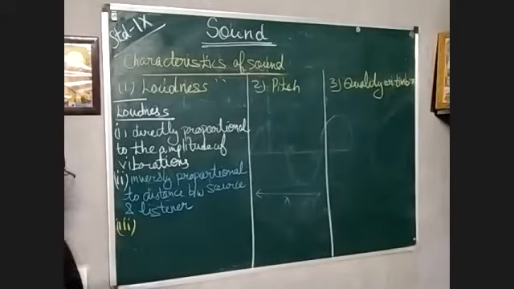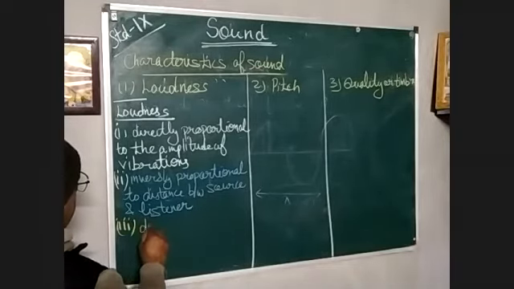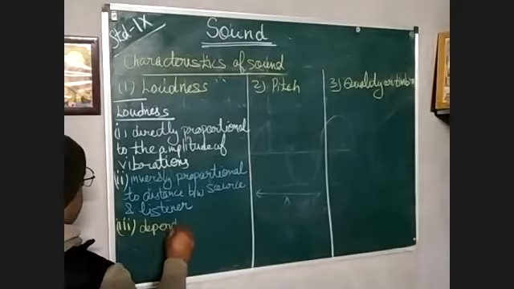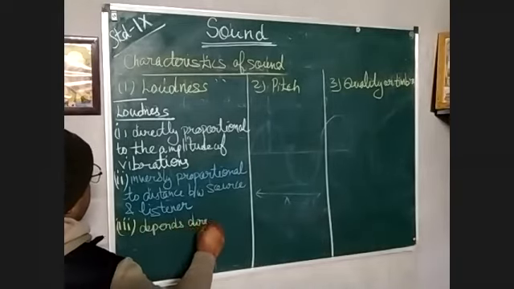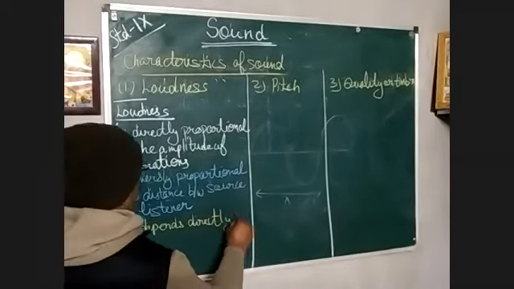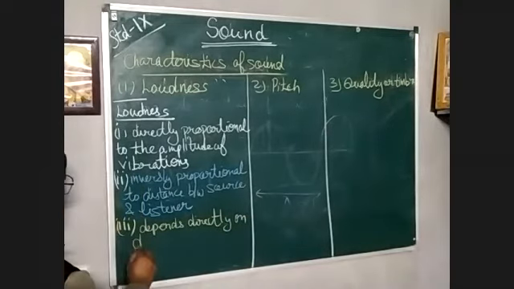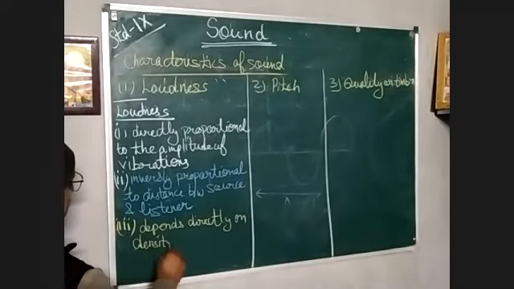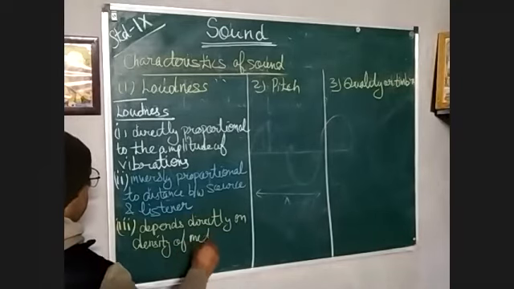Then we have the third. It depends directly on the density of the medium. I hope the meaning of density is very clear to all.